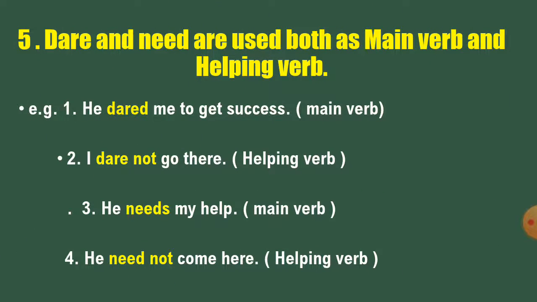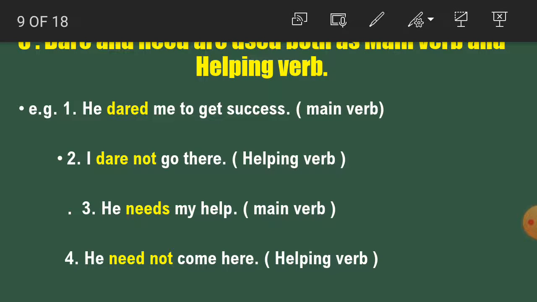Now fact number 5. Dare and need are used both as main verb and helping verb. So example number 1. He dared me to get success. Students, here dare is what? V2, and this is the main verb. Here dare is in which form? Main verb. I dare not go there. Students, here dare is what? Helping verb, because the main verb is here go.